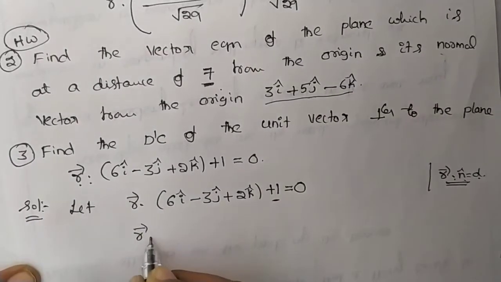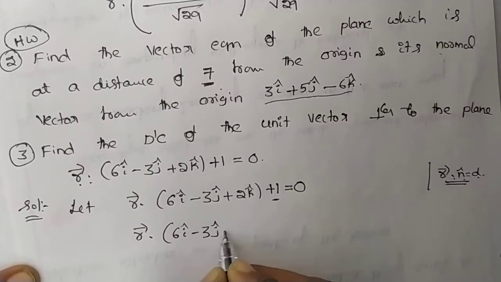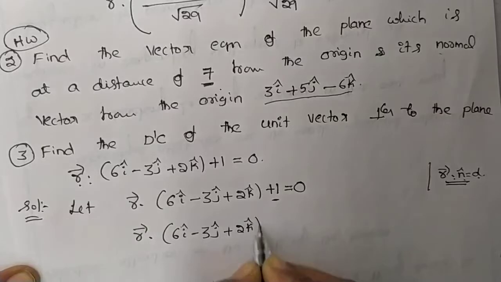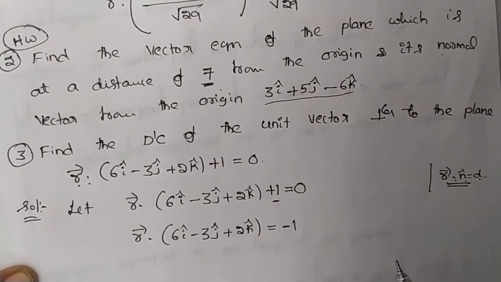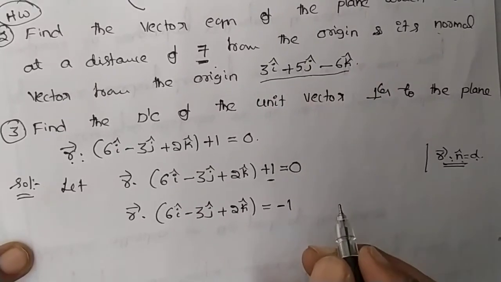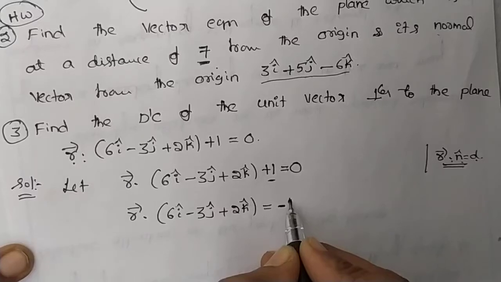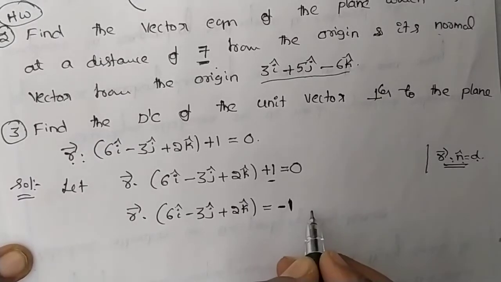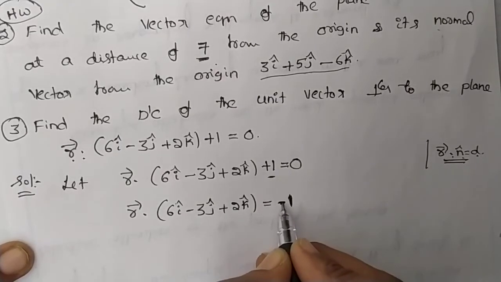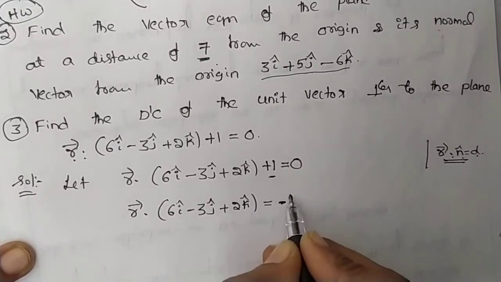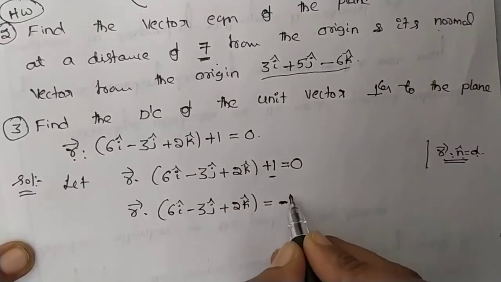r dot 6i cap minus 3j cap plus 2k cap equals, shifting this plus 1 to the right, minus 1. Next, this d should always be a positive value, so we have to make it plus 1. How to make it plus 1? Here we have the minus 1. It is d, the right hand side, that's d.